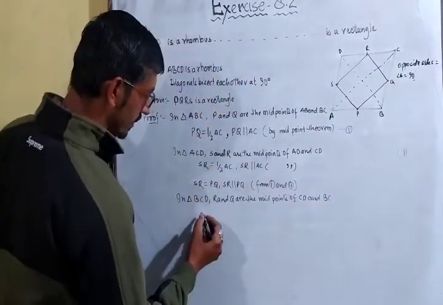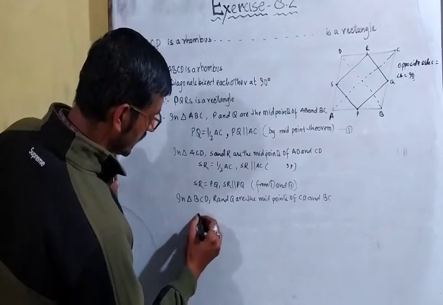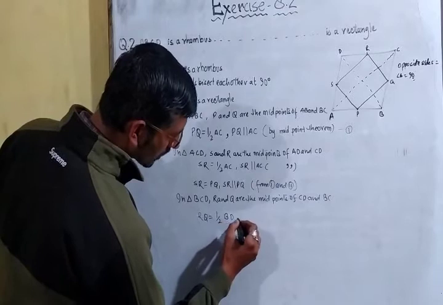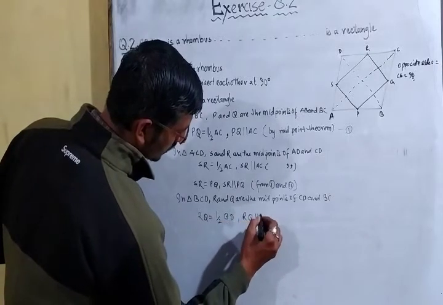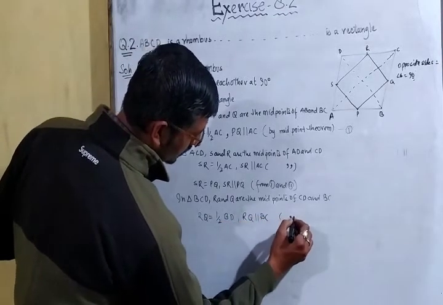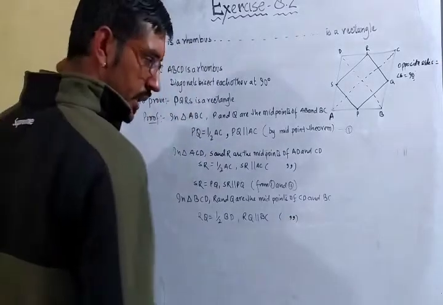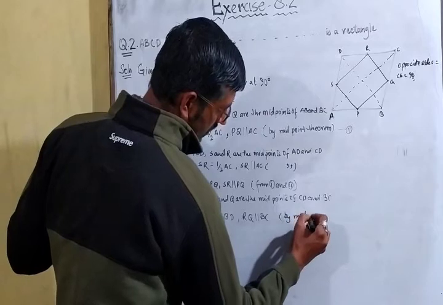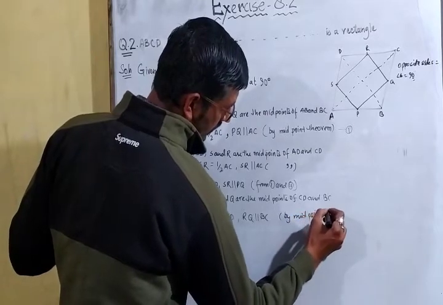So what we can conclude from this? RQ is half of BD and RQ is parallel to BD by again the midpoint theorem. Okay, here you will have the midpoint theorem.